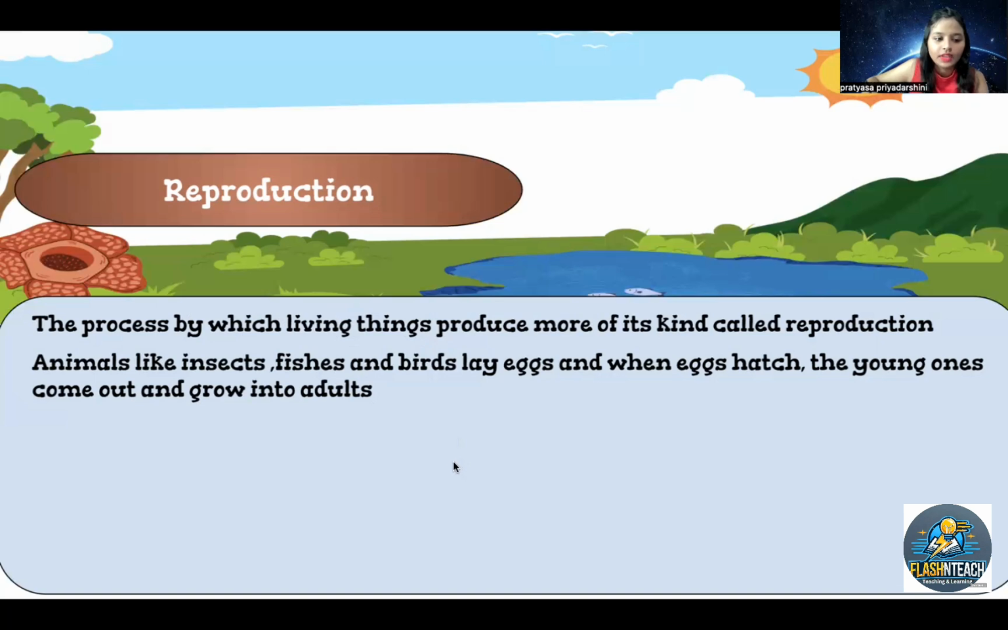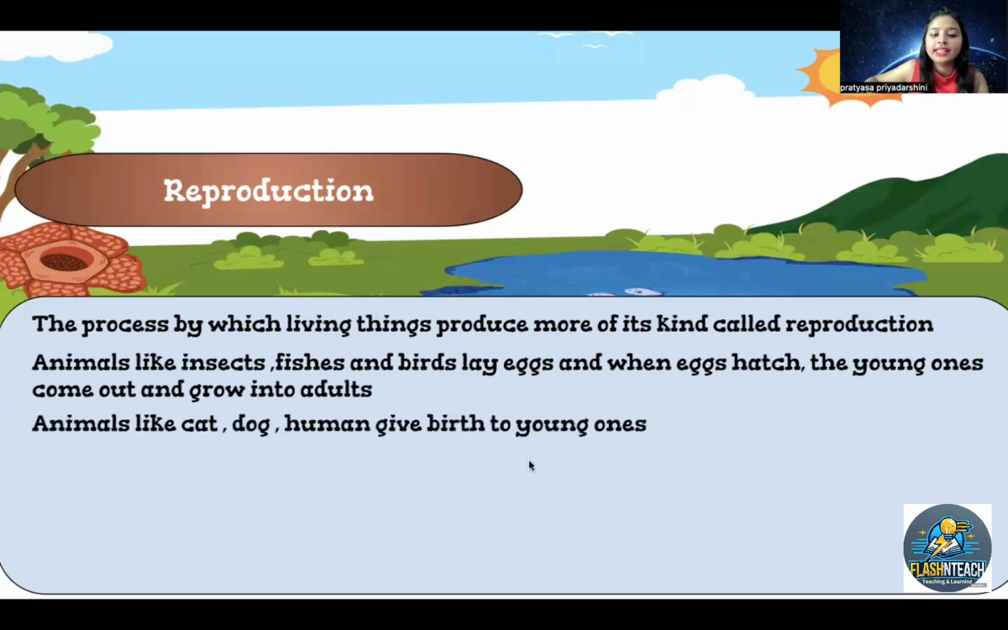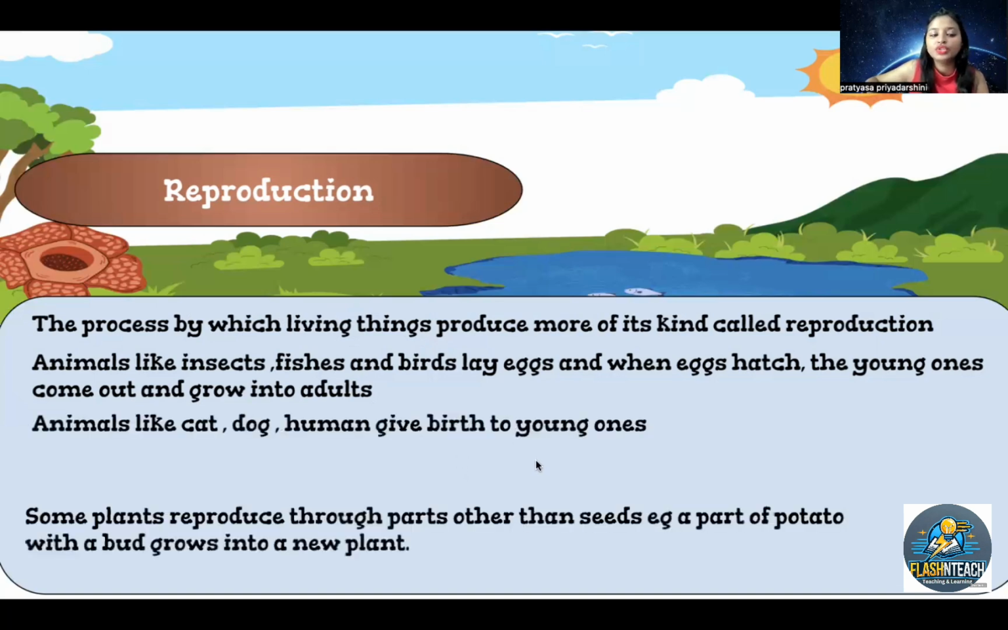Animals like cats, dogs, and humans give birth to the young ones. Some plants reproduce through parts other than seeds. For example, a potato with a bud grows into a new plant, right?